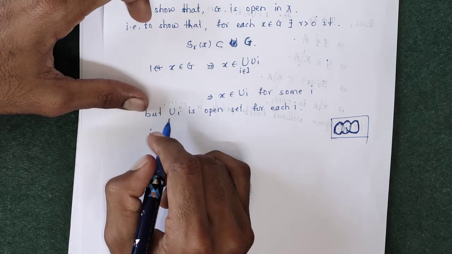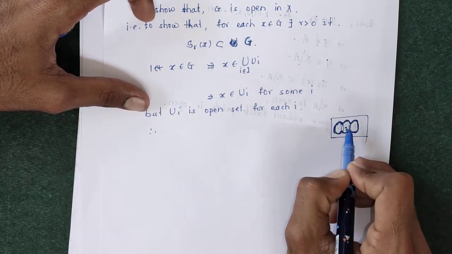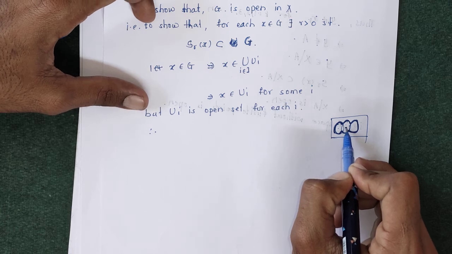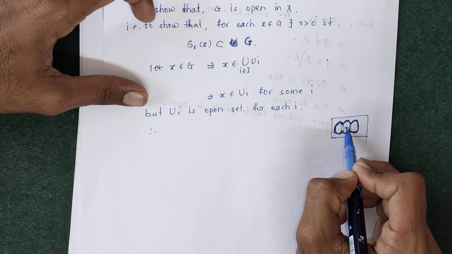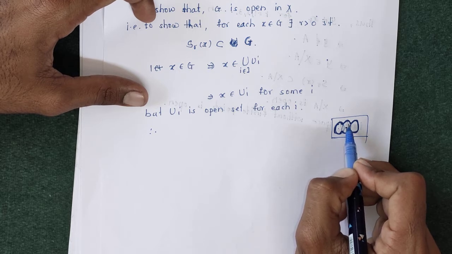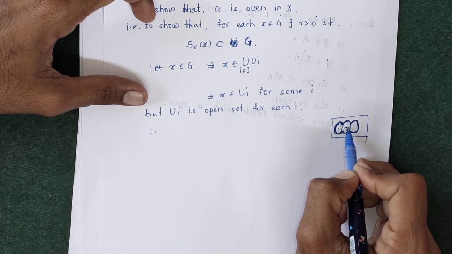Therefore ui is open. Suppose this u2 and u2 is open. u2 is an open set means if you take every element of u2, then considering that element as center, there must be some radius such that the SR of X lies inside.